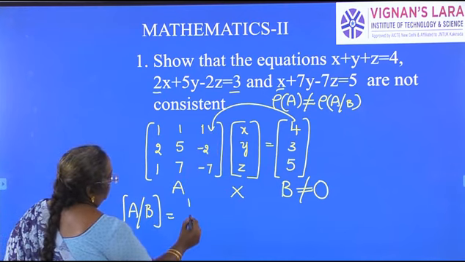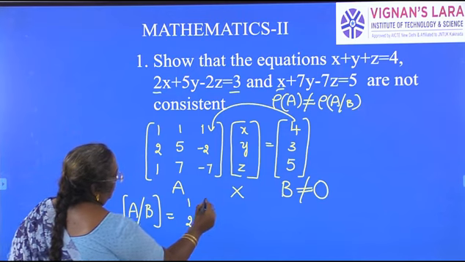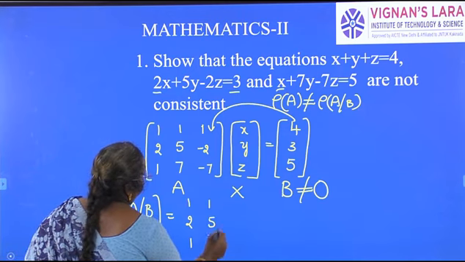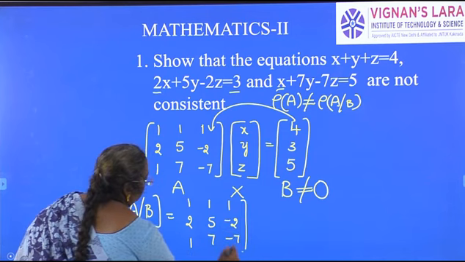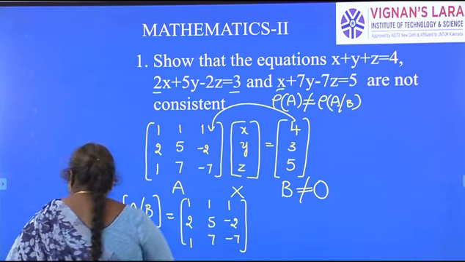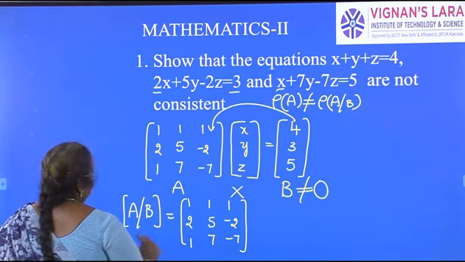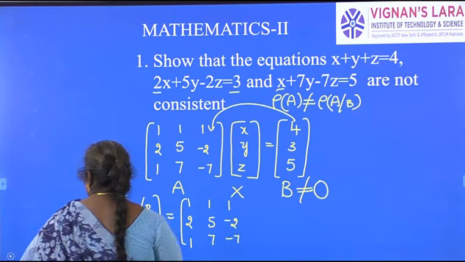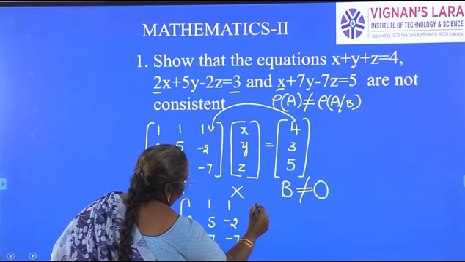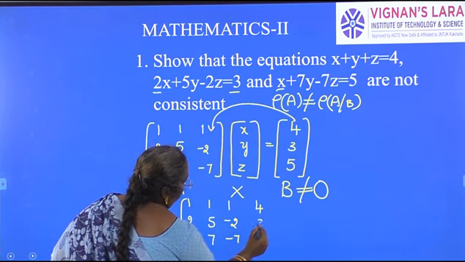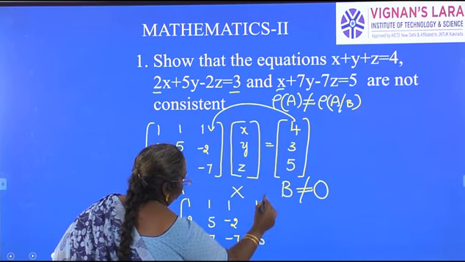It is 1, 2, 1, 1, 5, 7, 1, minus 2, minus 7. We have to add the last column as matrix B, 4, 3, 5.